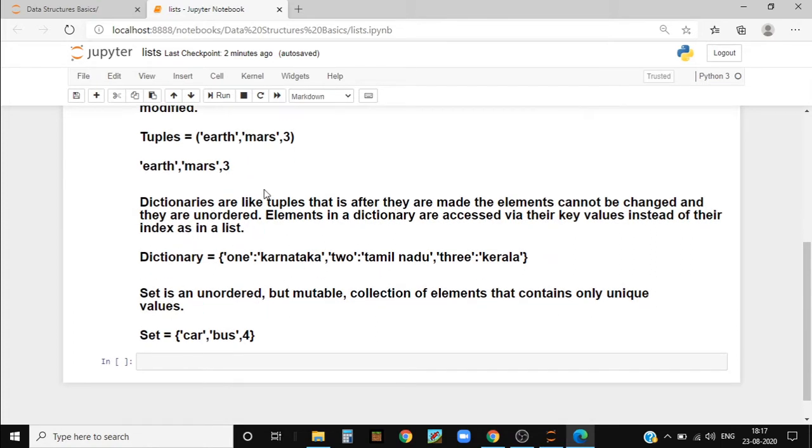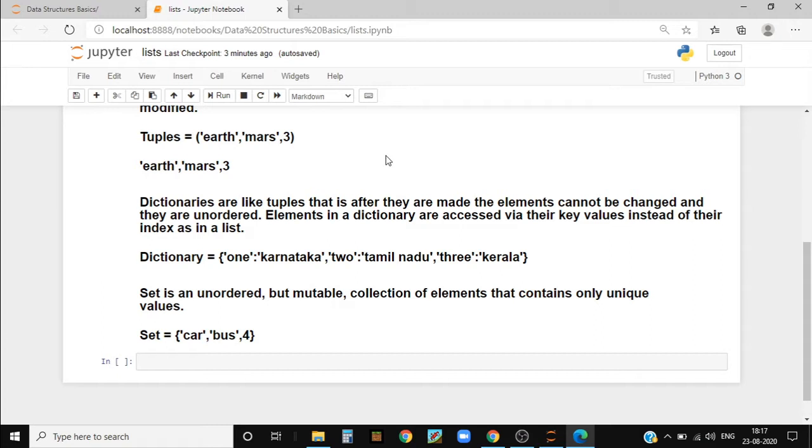So dictionaries. Dictionaries are like tuples, that is, after they are made, the elements cannot be modified and they are unordered. Elements in a dictionary are accessed via their key values instead of their index as in a list. So I will not be explaining key values now, because in a future video we are going to explain what key values are, and the index part I'm going to tell in the future part of this video.